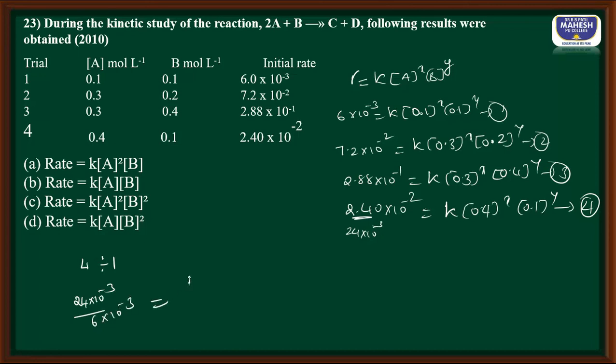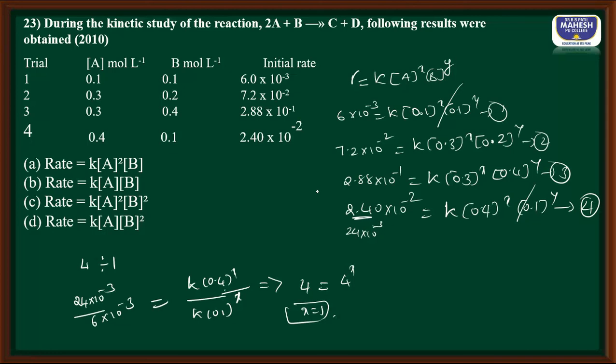So K into 0.4 to the power x divided by K into 0.1 to the power x, whereas 0.1 to the power y and this are going to cancel. So this is going to be 4, that is equal to, K cancels, 4 to the power x, and x is equal to 1. First order with respect to A.